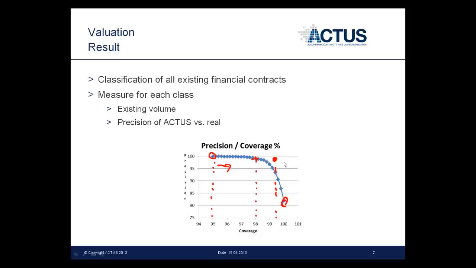This could be corrected, of course, by adding more financial contracts, which then shifts this thing out here. Something like that. And we would be in again. Of course, a 99.5% coverage at the 99% precision is a very, very high measurement if you talk on the world level. But anyway, it depends. So we can add more contract types to reach that precision.